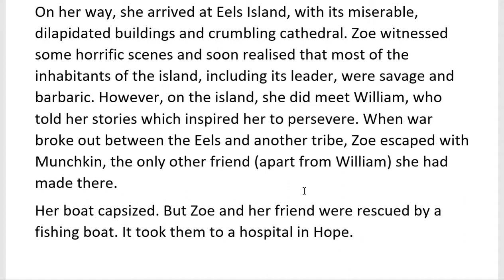So let's read through this second paragraph now. On her way, she arrived at Eels Island, with its miserable, dilapidated buildings and crumbling cathedral. Zoe witnessed some horrific scenes, and soon realised that most of the inhabitants of the island, including its leader, were savage and barbaric. However, on the island, she did meet William, who told her stories which inspired her to persevere. When war broke out between the Eels and another tribe, Zoe escaped with Munchkin, the only other friend, apart from William, she had made there.